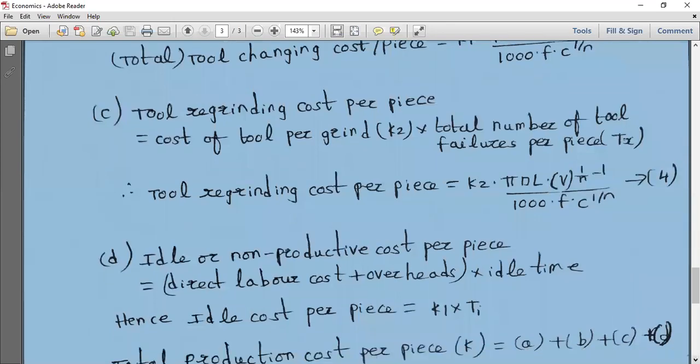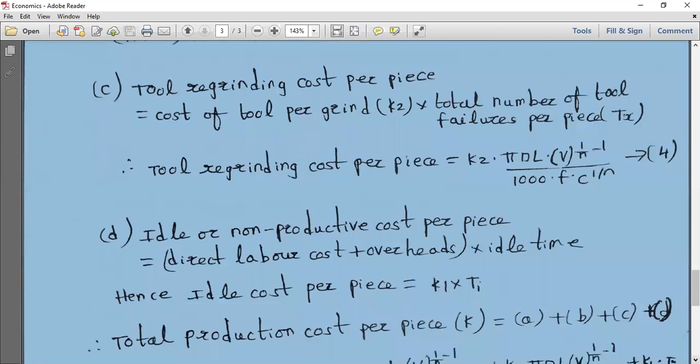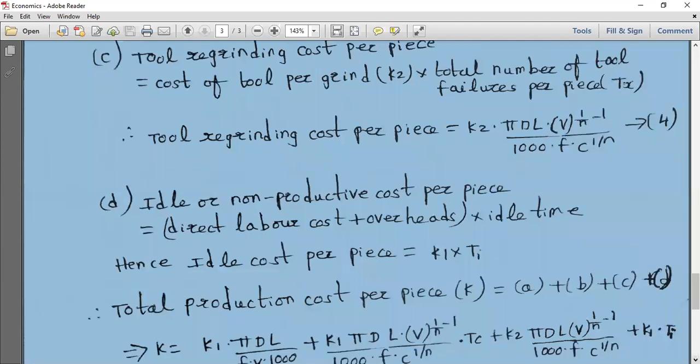So in order to get the total production cost per piece K, you have to sum up all four cases, A plus B plus C plus D, the four equations you have framed before.